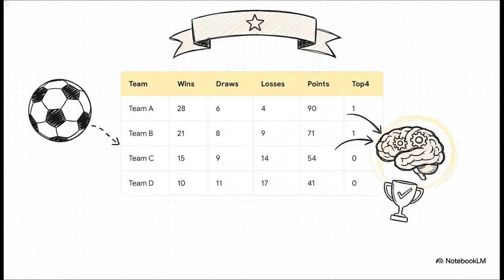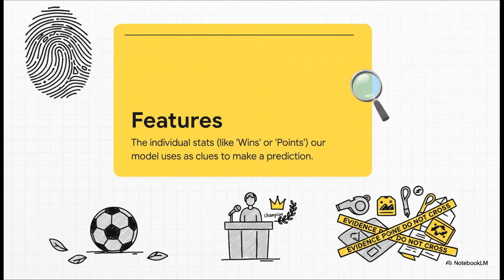This is basically the answer key our detective is going to use to learn what a top team's stats actually look like. In machine learning, we've got a name for these individual clues. We call them features. You can think of them like fingerprints or key pieces of evidence at a crime scene. The whole job for our model is to learn which combination of these features, wins, points, whatever, consistently points to a team being a champion.